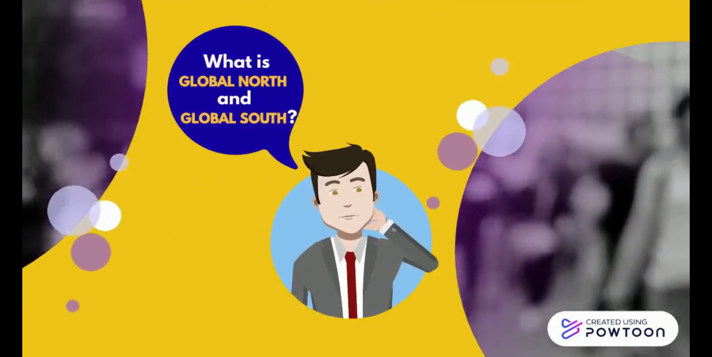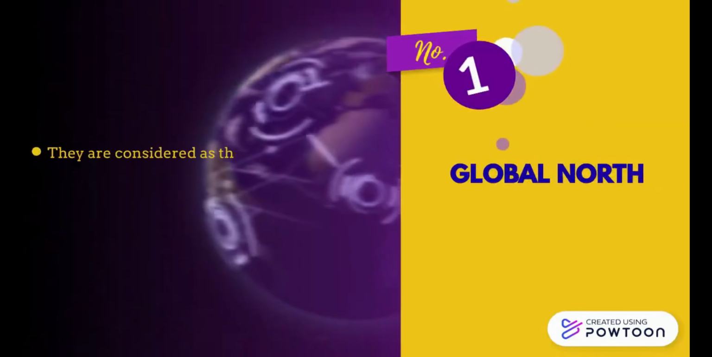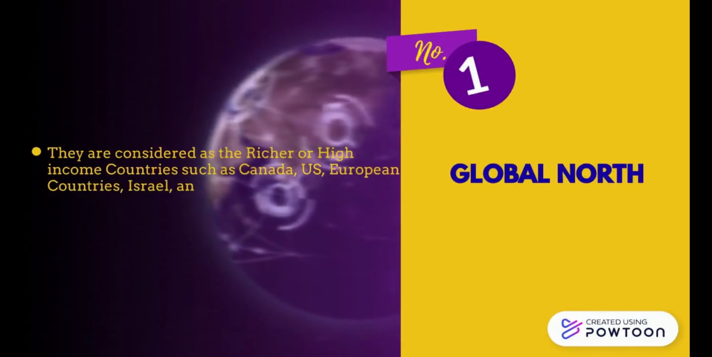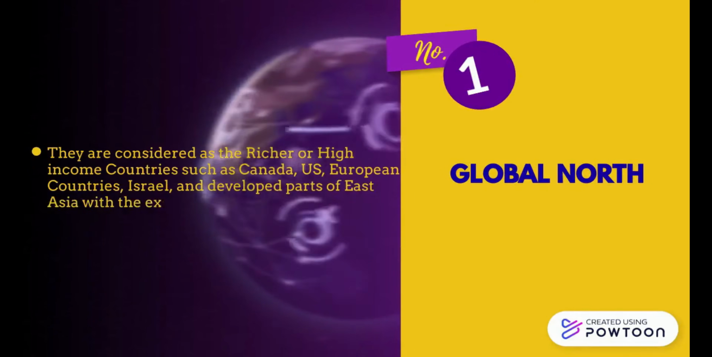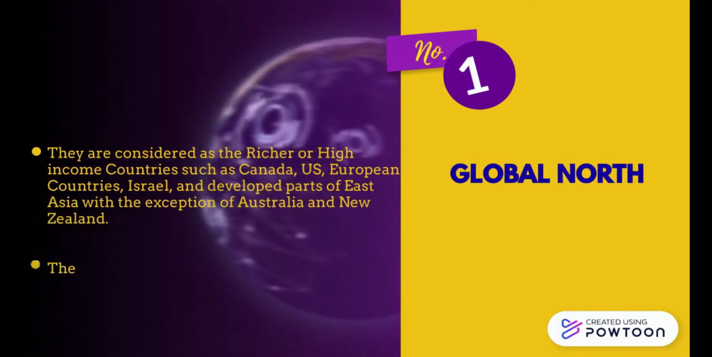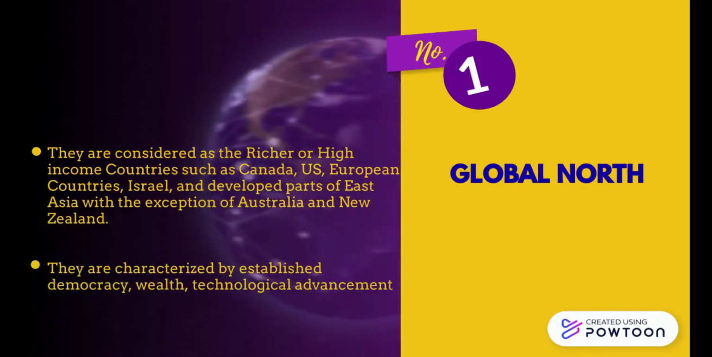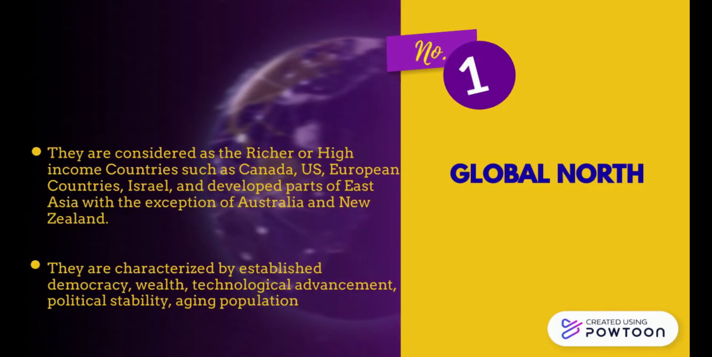What is Global North and Global South? They are considered as the richer or high-income countries such as Canada, US, European countries, Israel, and developed parts of East Asia with the exception of Australia and New Zealand. They are characterized by established democracy, wealth, technological advancement, political stability, aging population growth and dominance of world trade politics.